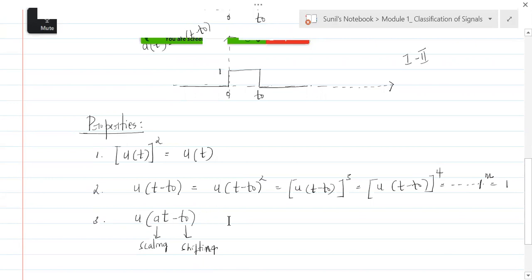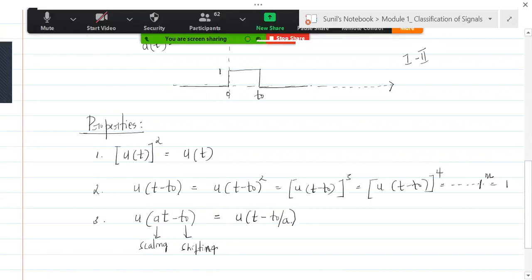Now, instead of going with the precedence rule, there is one property of u of t which tells us that u of at minus t naught is actually equal to u of t minus t naught by a. So this is another property of the unit step function. Everybody understand that? So if you have u of at minus t naught, then it is as good as having u of t minus t naught by a. Just remember these properties.